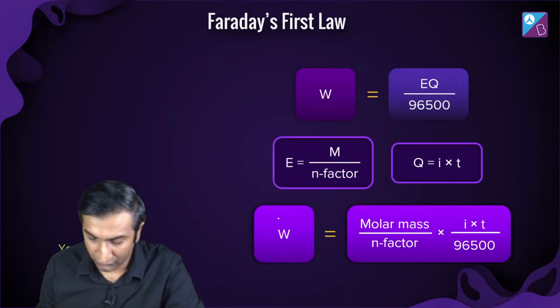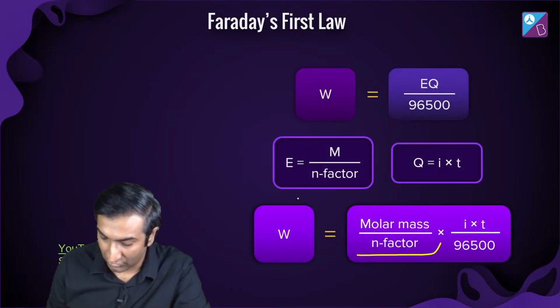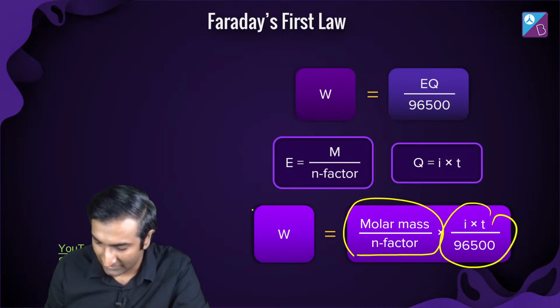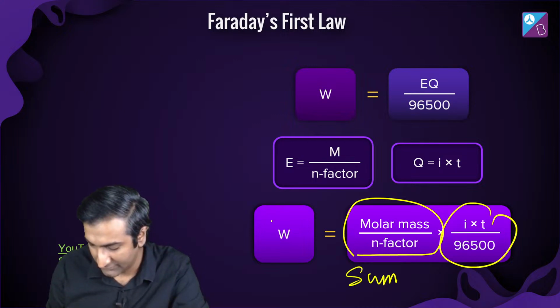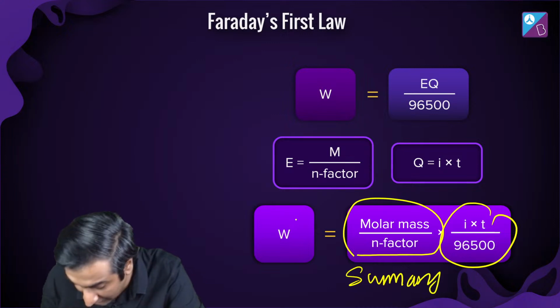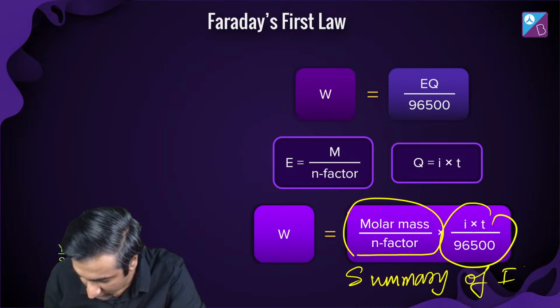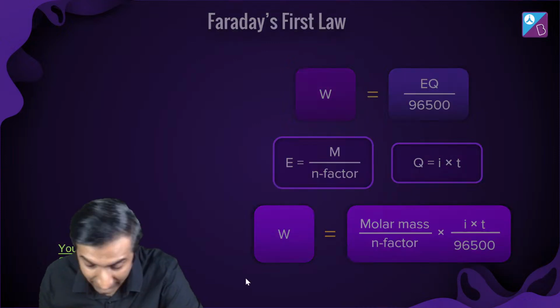All right, sweet. So the mass is simply going to be equal to molar mass by n factor into I into T divided by 96,500. This is the summary of the first law. Okay, just going to write it down. I think I messed up a bit on the M. Summary of first law.